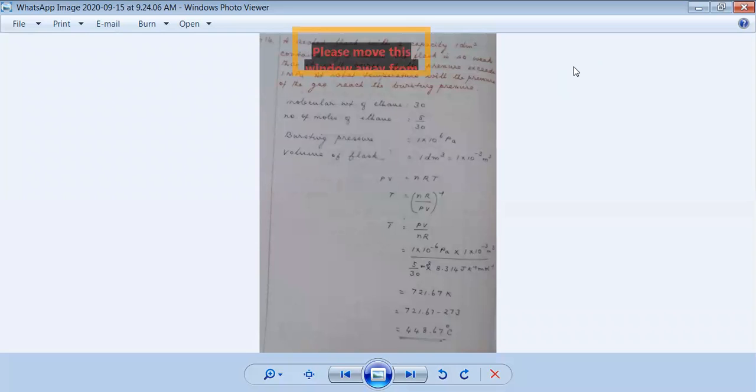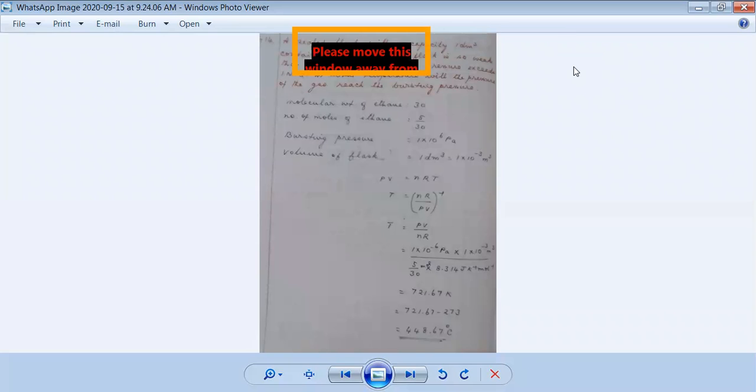This is another interesting problem. A sealed flask with a capacity of 1 decimeter cube contains 5 gram of ethane. The flask is so weak that it will burst if the pressure exceeds 1 megapascal. At what temperature will the pressure of the gas reach the bursting pressure?